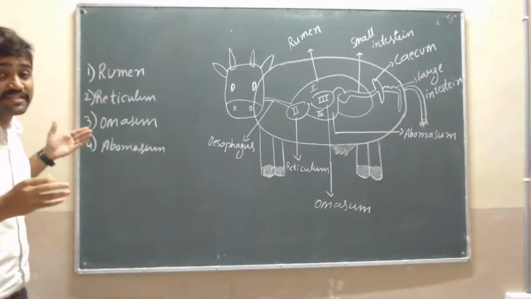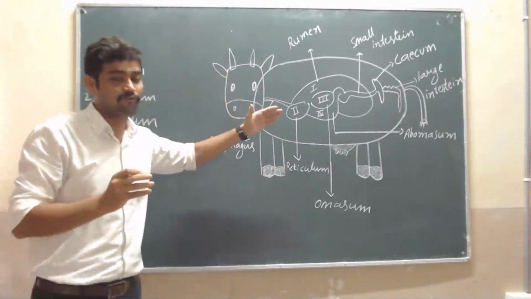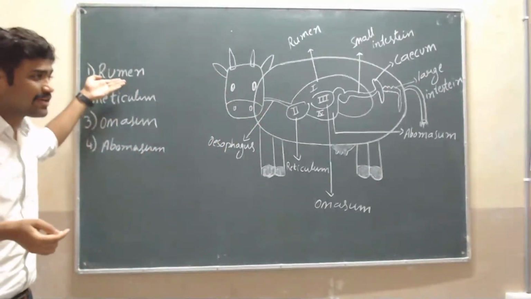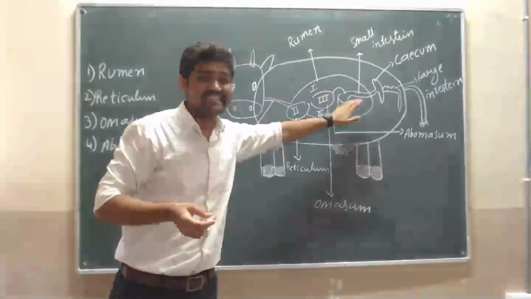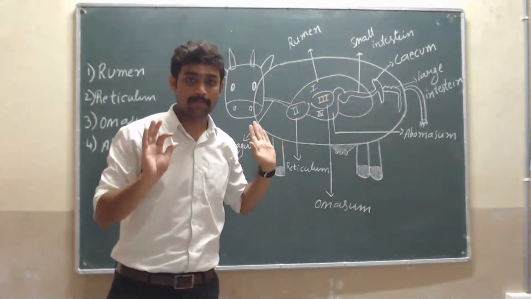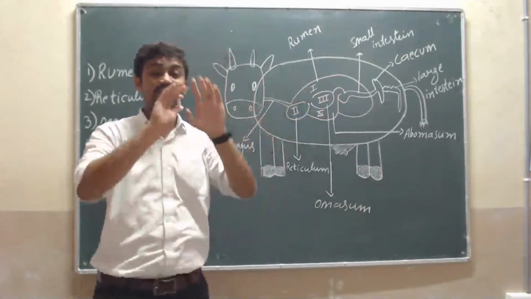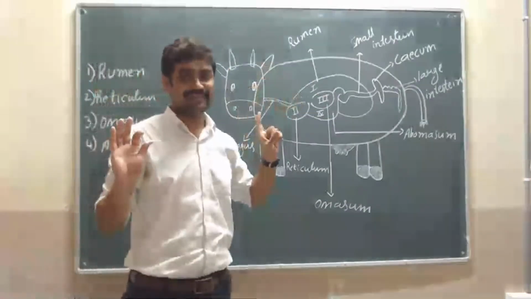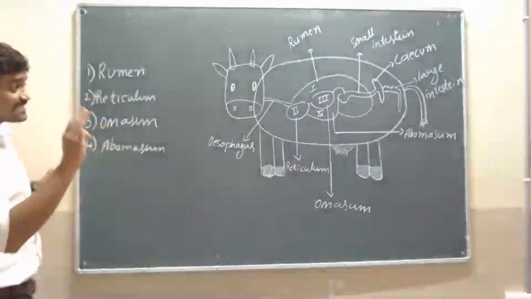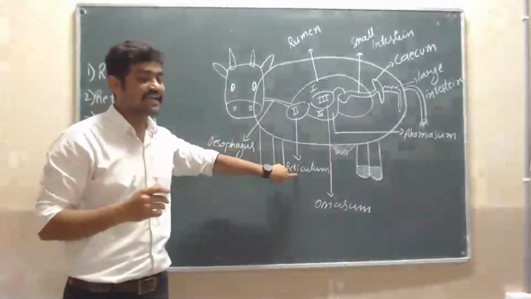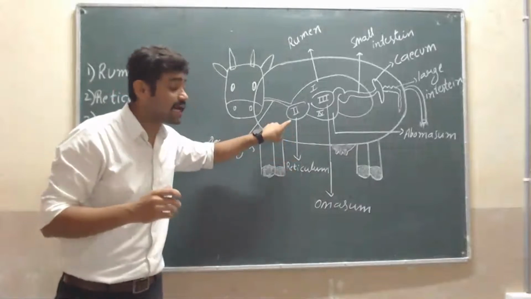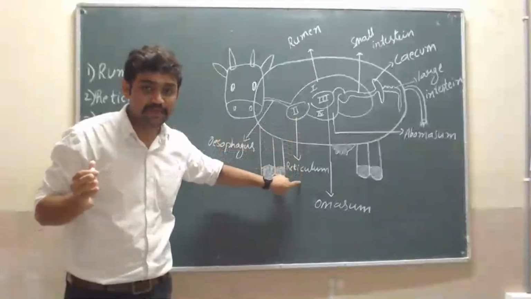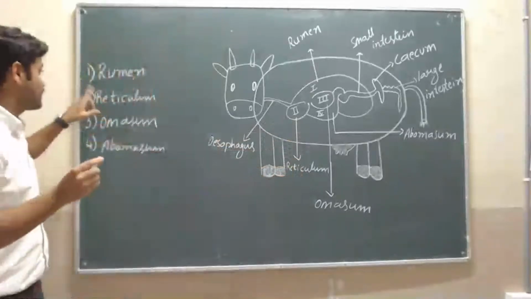These are the 4 chambers of the stomach which are present in the cow or grass-eating animals. The first chamber is the rumen. Rumen is the largest chamber in the stomach. Then the second chamber is the reticulum. Here most of the food is digested, in the second chamber, which is called the reticulum.